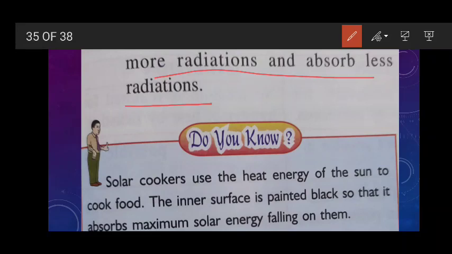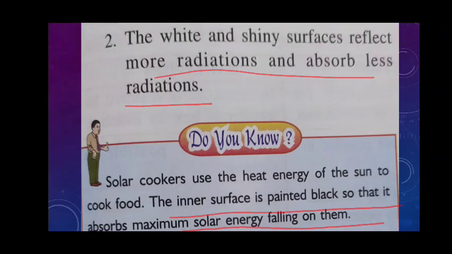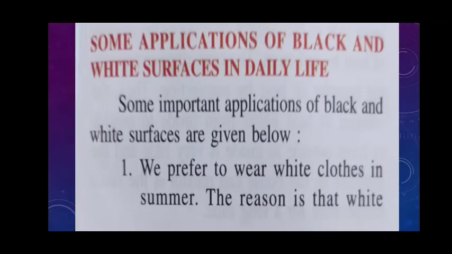So solar cookers use the heat energy of the sun to cook food, and the inner surface is what? You must have noticed in a solar cooker that the inner surface is painted black so that it absorbs maximum solar energy falling on it. And so this is the best use of solar heat, in the form of solar energy. Now I'm going to discuss some applications of black and white surfaces in our day-to-day life.